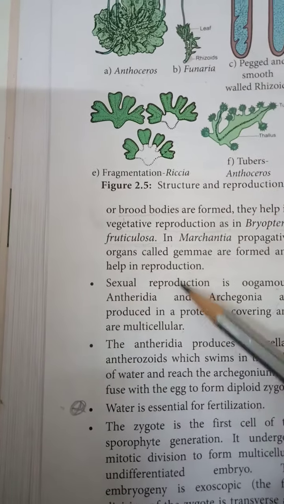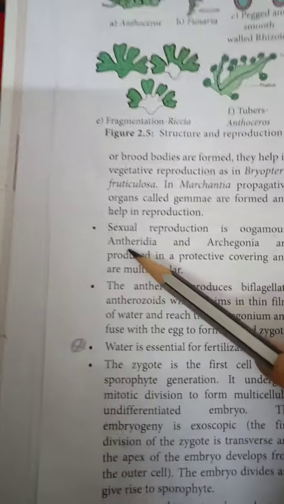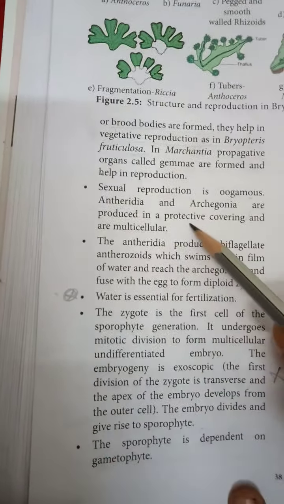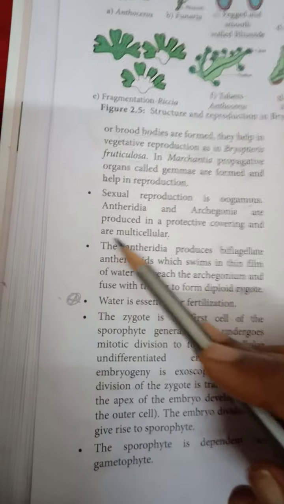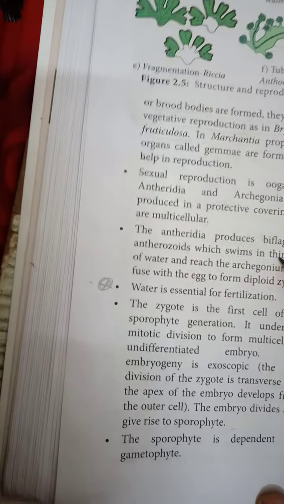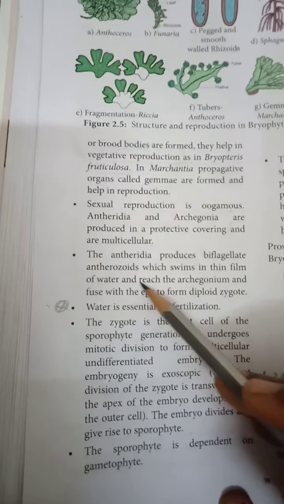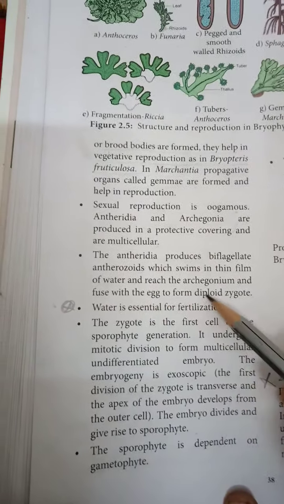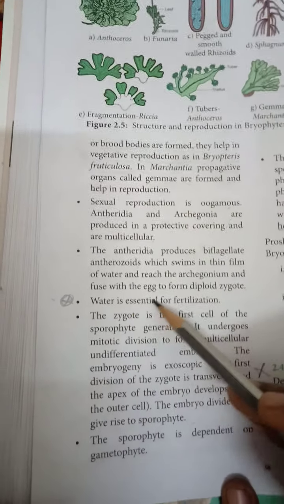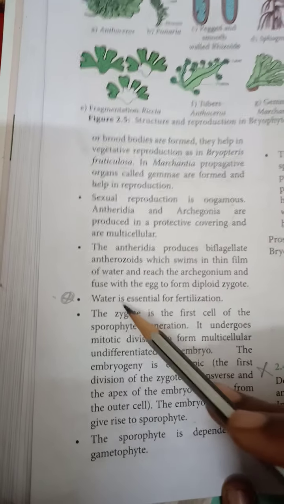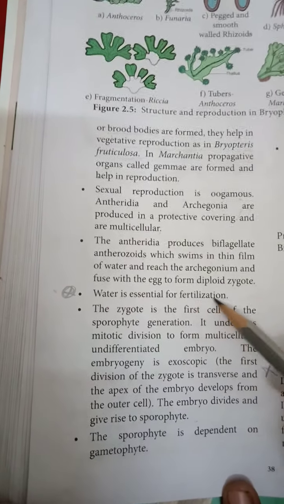Next, sexual reproduction is oogamous. Antheridia and archegonia are produced in protective coverings and are multicellular. The antheridia produce biflagellate antherozoids which swim in the thin film of water, reach the archegonium, and fuse with the egg to form a diploid zygote. Water is essential for fertilization.